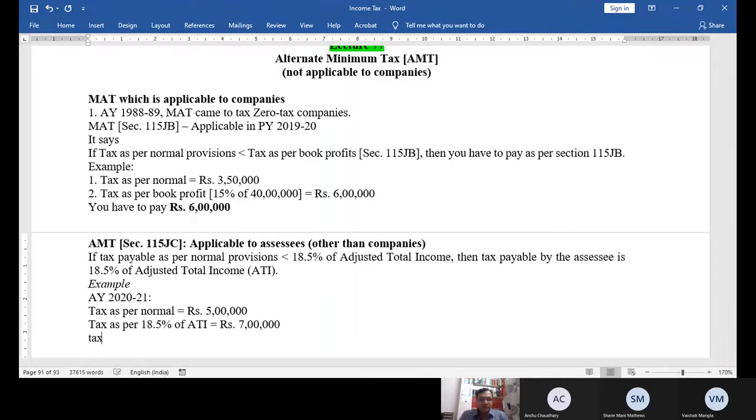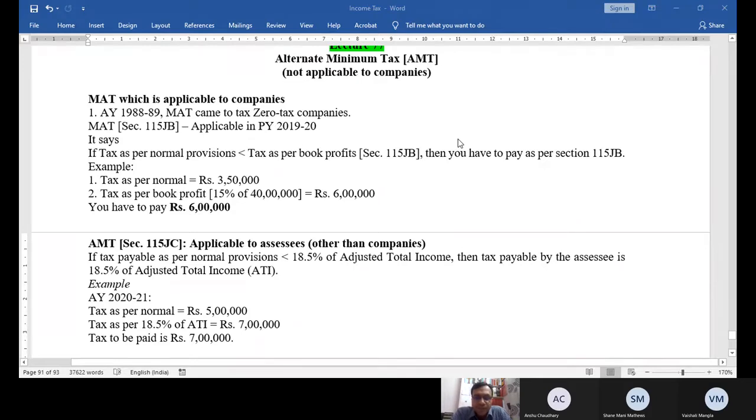Now how much tax will I pay? Tax to be paid will be rupees 7 lakh. Is this clear? Please raise your hand. Now, don't you think it is wrong? Logically it is wrong.